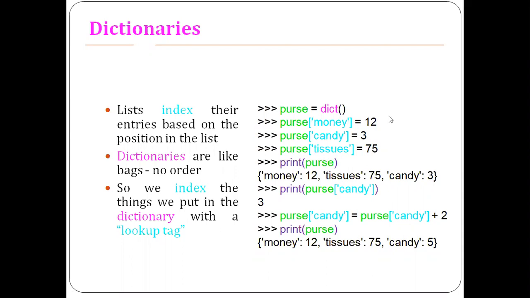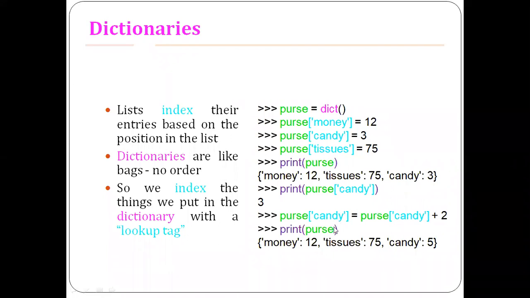And if you want to make any changes to the existing value, what you can do is use some operations here. That is purse of candy, which is the lookup tag, which will be equal to purse of candy plus the previous value of the candy plus 2. What was the previous value? It was 3 plus 2, which is nothing but 5.